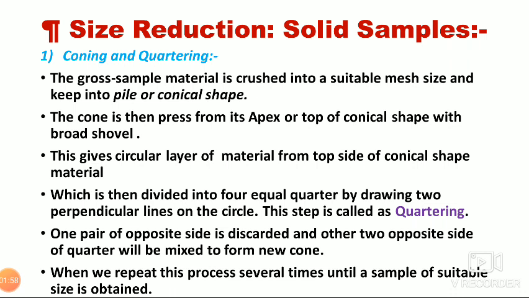The sample prepared by mixing the increments is called the gross sample. We have seen the tablet example. So the gross sample is reduced to a suitable size for analysis purposes.